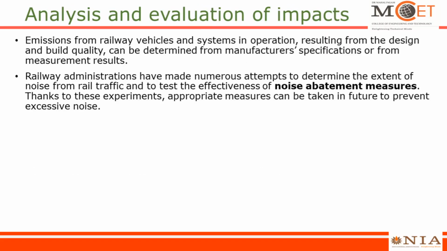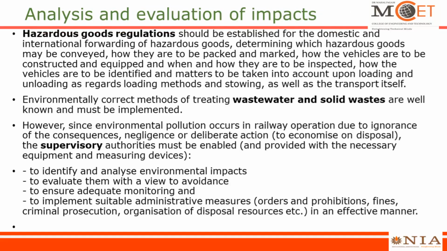Emissions from railway vehicles, that is analysis and evaluation of the impacts. Emissions from railway vehicles and systems in operation resulting from design and build quality can be determined from manufacturer specifications or from measurement results. Railway administrations have made numerous attempts to determine the extent of noise from railway traffic and to test the effectiveness of noise reduction measures. Thanks to these experiments, appropriate measures can be taken in future to prevent excessive noise.